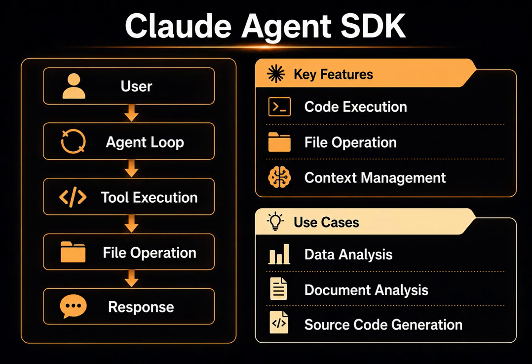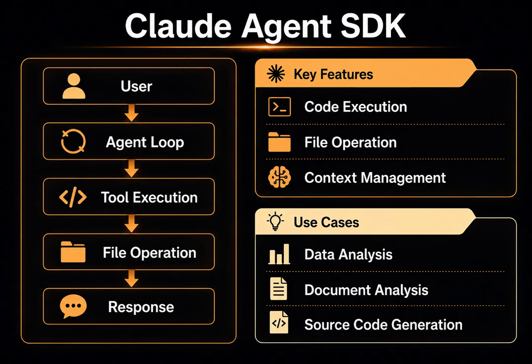Next, let's look at the Claude Agent SDK. One of the defining features of the Claude Agent SDK is its agent loop, a mechanism that allows agents to repeatedly reason through problems as they work toward a solution. Instead of simply calling a tool and returning an answer, the agent can execute code, read and write files, and preserve information gathered during the process as part of its working context. By continuously refining its approach through multiple iterations, the agent can tackle more sophisticated tasks.